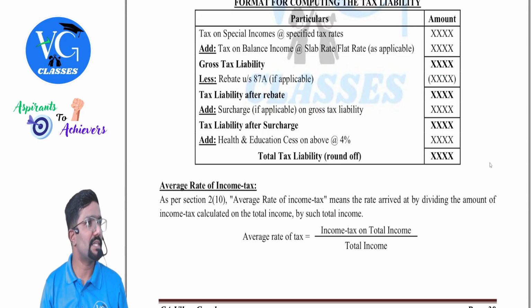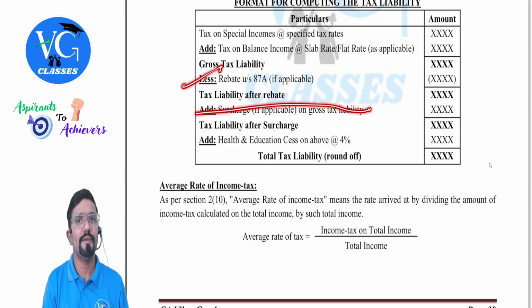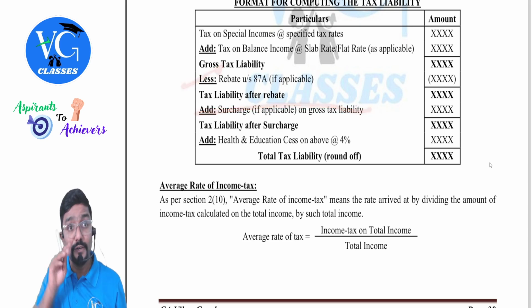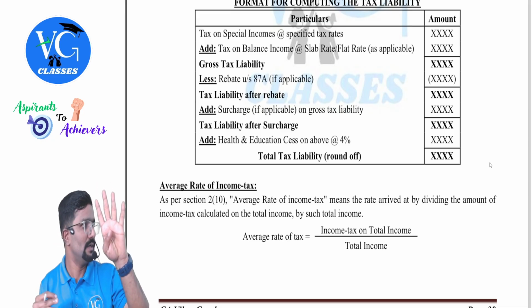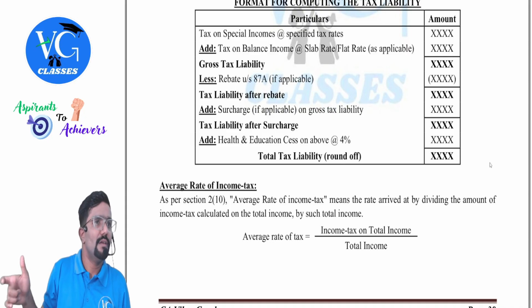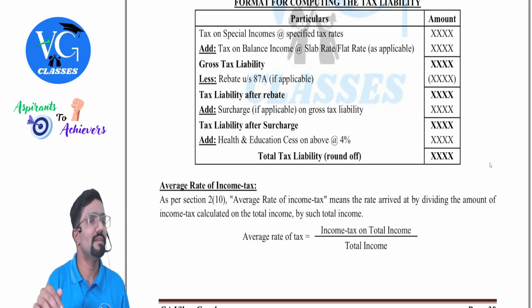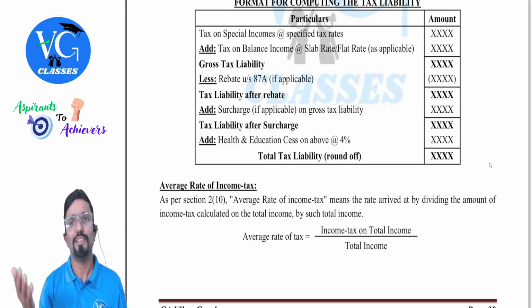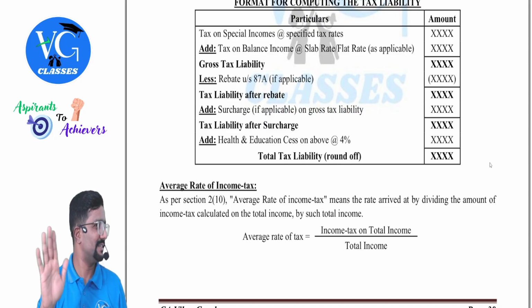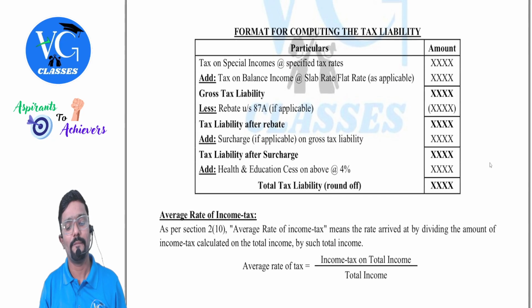Sir, for me surcharge is not applicable, but I am eligible for a rebate. First claim the rebate, before health and education cess. After claiming the rebate, if the figure is still positive, add 4% cess to it. No, sir, after claiming the rebate, the figure is already zero, nil. No need to add cess. Why, sir? 4% of zero is zero only. Correct? Yes. Should I show it, sir? No, not required. Clear? Hope you understood.